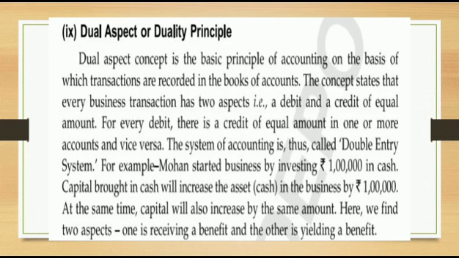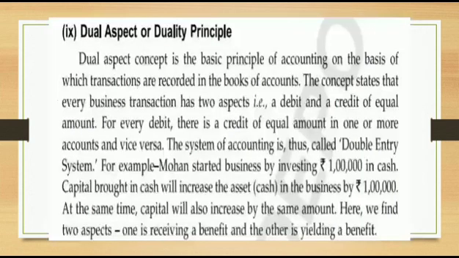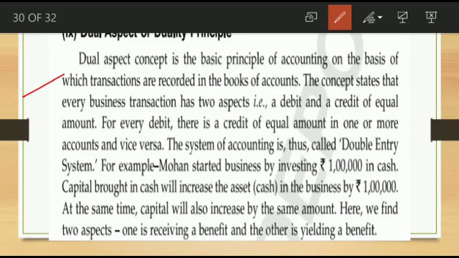Next, the ninth one is the dual aspect or duality principle. We already discussed that in the beginning. Each transaction has two aspects: a debit aspect and a credit aspect. In accounting we follow the T format. In the T format, the left hand side is the debit side and the right hand side is the credit side.